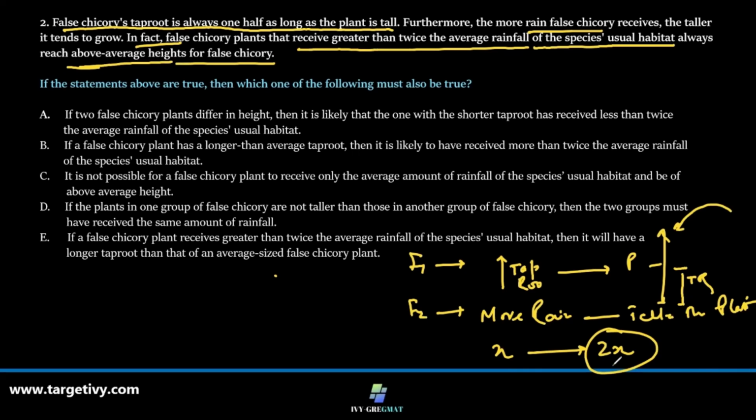Greater than average means more rain; if rain is normally X, then it is 2X, or rather more than 2X. So the more the rain, the taller they grow, or rather more than the average they will grow.